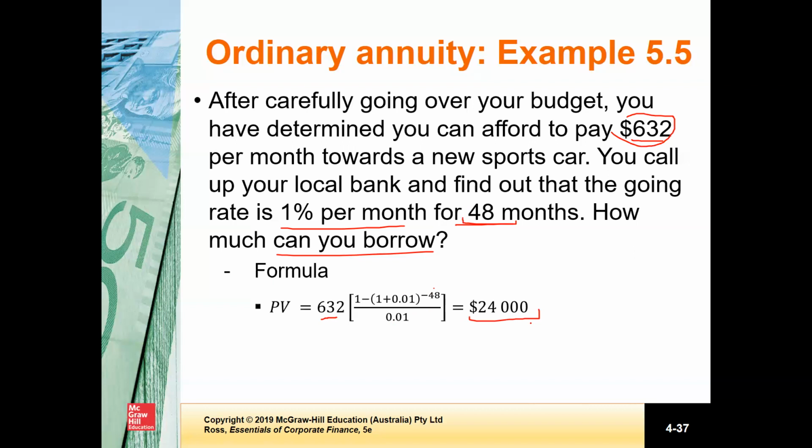Okay, so this is how we can find out the value of an ordinary annuity. And keep it in mind that this formula is used when you have an ordinary annuity. That means the same amount of cash flow is coming at a regular interval, and that continues for a fixed time period. You also can use an Excel spreadsheet formula.